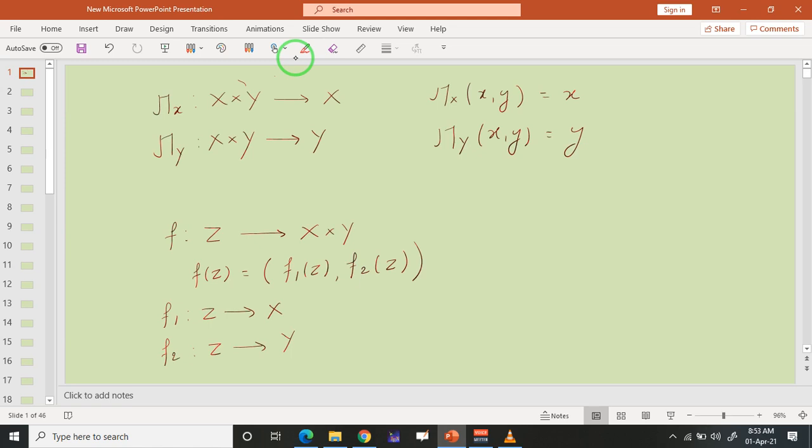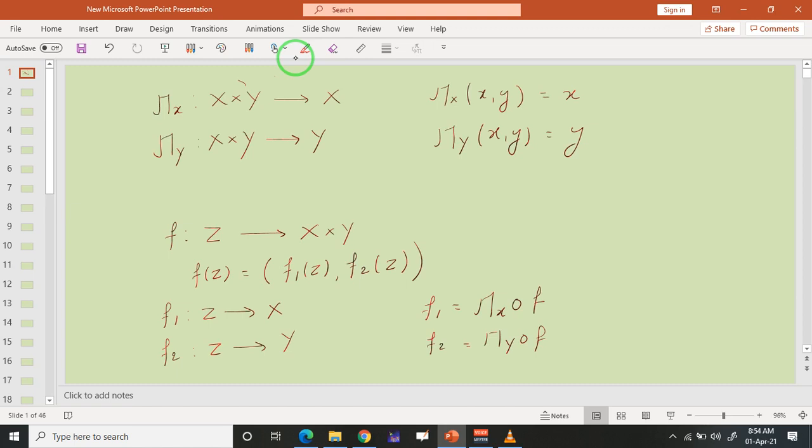And then we stated that this f1 can be written as pi x composite f, the projection on X, and f2 can be written as the projection on Y composite f. This you can show. Now the question is, if f is continuous, does that imply f1 and f2 are continuous?